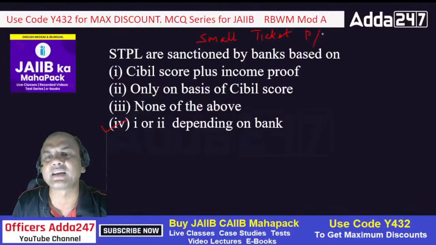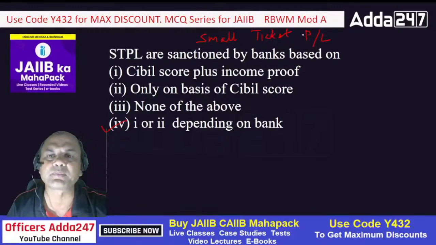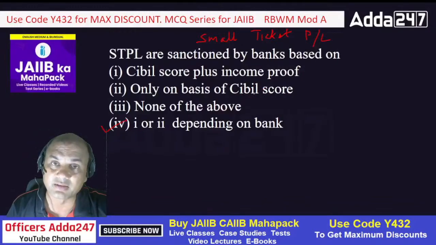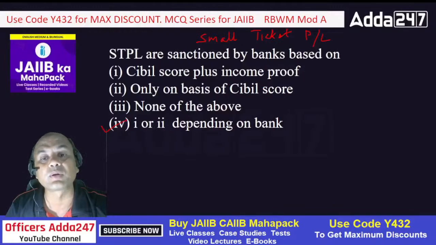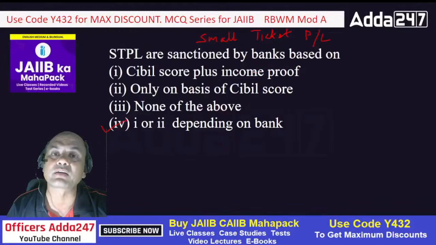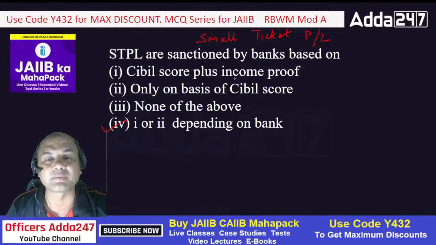Personal loans are sanctioned by the banks based on salary in case of employees, monthly income in case of business, number of years in service or in business, and all of the above. So what is the option? Salary, monthly annual income, number of years in the service, and all of the above. What is the right answer? It is all of the above, isn't it? Everything is checked. For a salaried employee, I check the salary. For a businessman, monthly or annual income, and number of years in case of salary also, in case of business also, right?